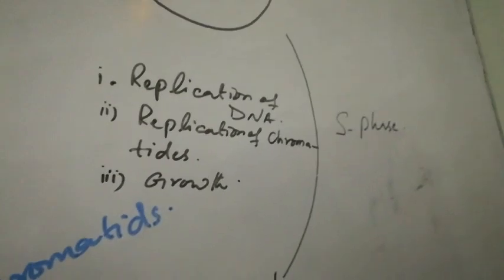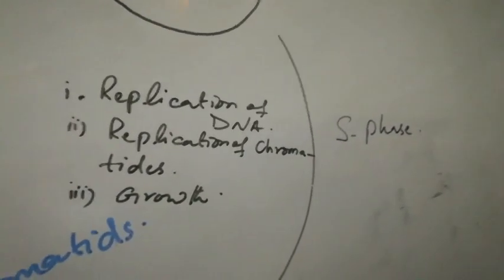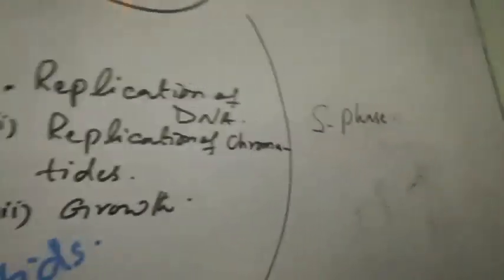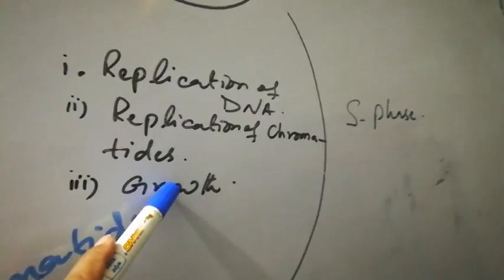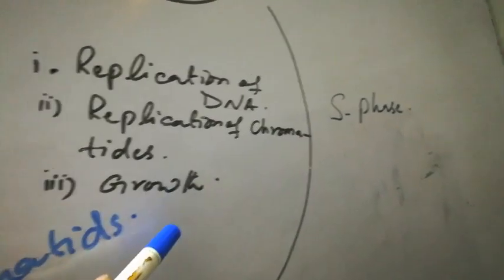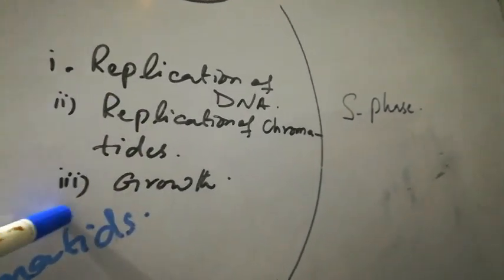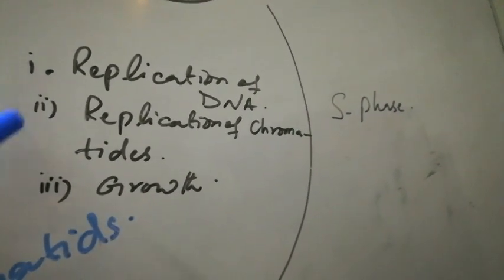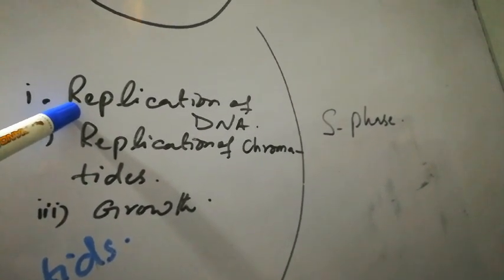S phase stands for synthesis. Synthesis of what? Synthesis of DNA. During this process, replication of DNA takes place. Replication or duplication of chromatids takes place. And the third one is growth. So these are the three main changes which take place during the S phase. The main change is replication of DNA.